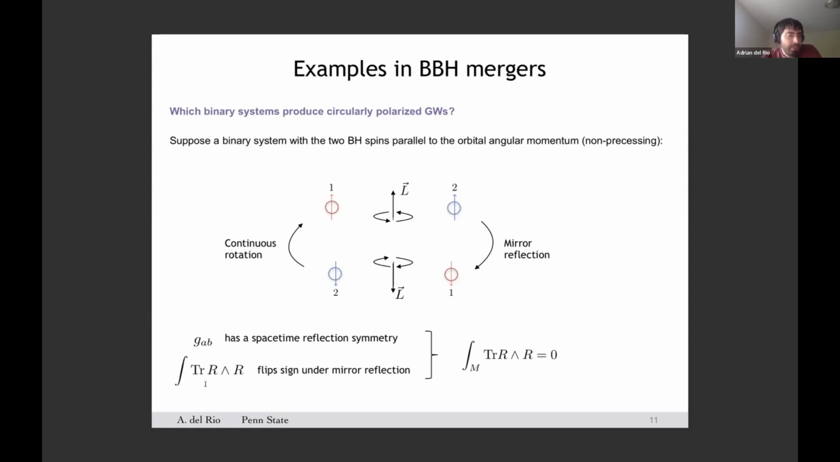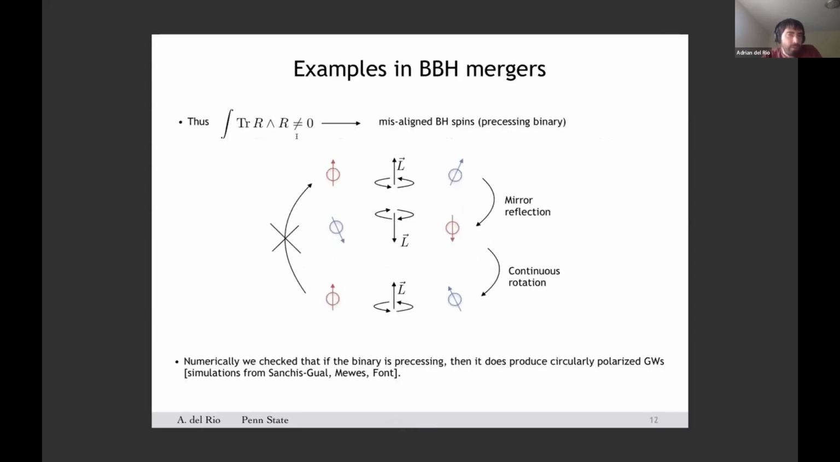It turns out that the integral that we want to evaluate is a pseudo-scalar, meaning that it must flip sign under a mirror reflection. So the only possibility is that it is identically zero for this kind of system. Therefore, for a spacetime to have a non-vanishing curvature integral and to produce this flux of circularly polarized gravitational waves, we need binary black hole systems in which the two spins are non-aligned. In other words, precessing binary black hole systems. We performed several numerical relativity simulations to check that, within the numerical error, there is a one-to-one correspondence between these two statements.